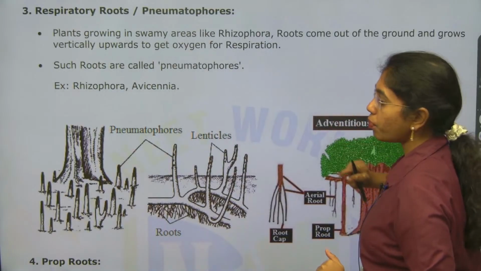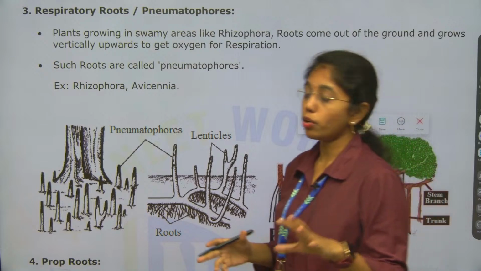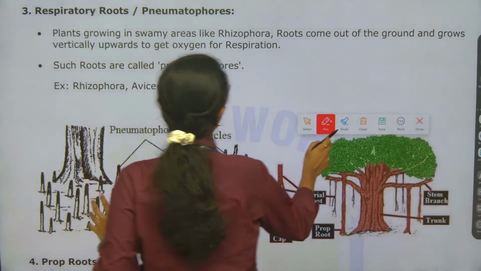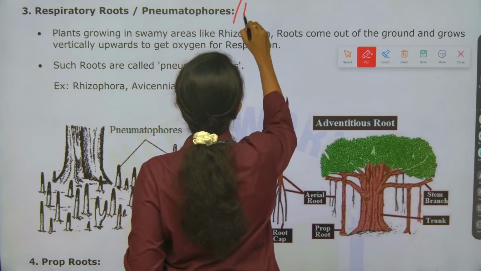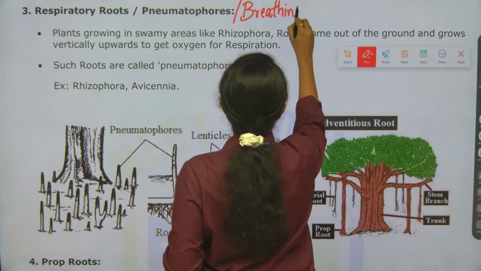And the third type of root modification is respiratory roots or pneumatophores. Respiratory roots or pneumatophores are also called breathing roots.